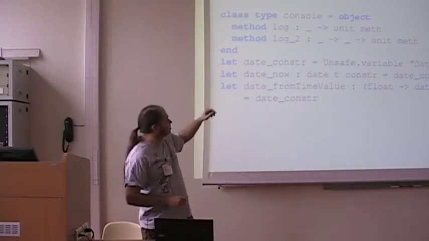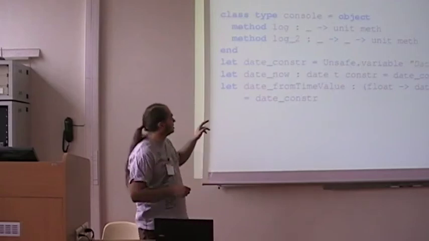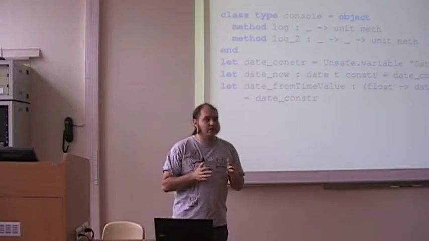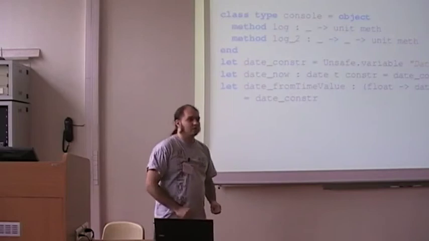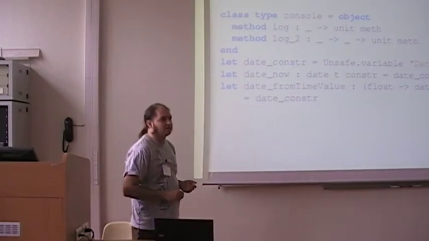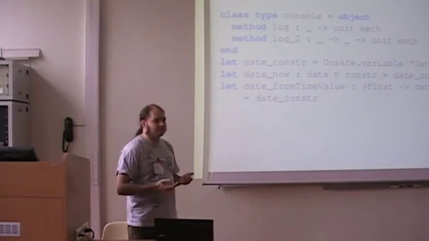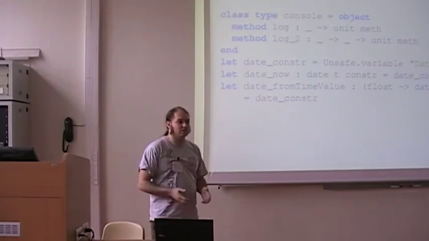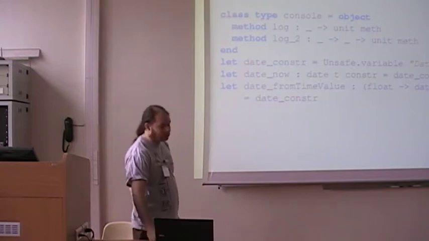So the two methods here will call the log method of the object console, and it will do the same thing but with different types. Of course you have to be careful with the type declaration, as when you do bindings, but when it's done, you don't have to do anything special to use it.